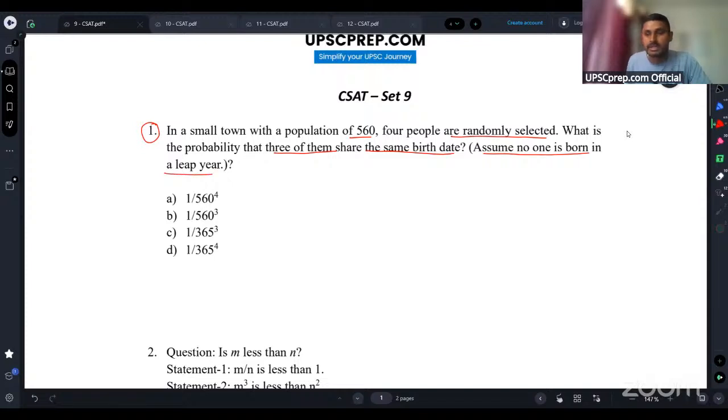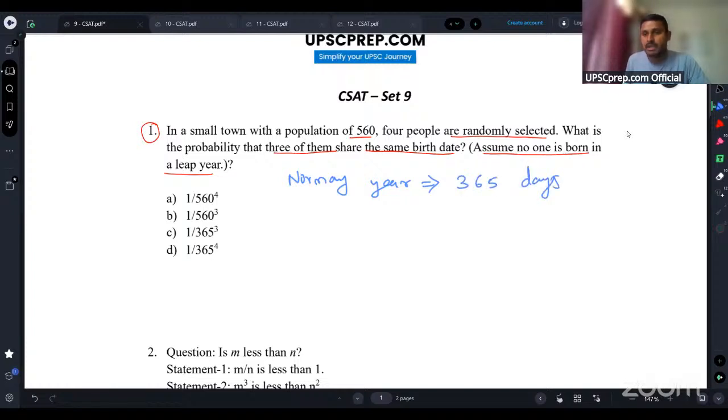Okay, see guys, basically they are asking us to choose a year which is not a leap year. No one is born in a leap year. If the year is a normal year, not a leap year, how many days does it have? It has a total of 365 days, right?